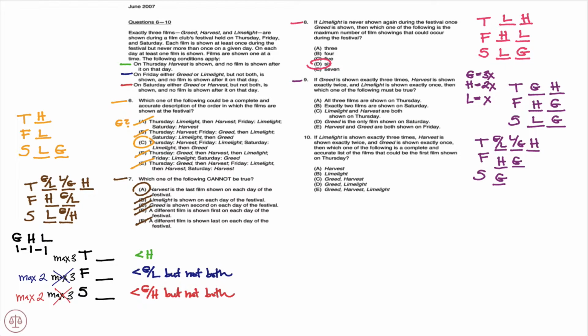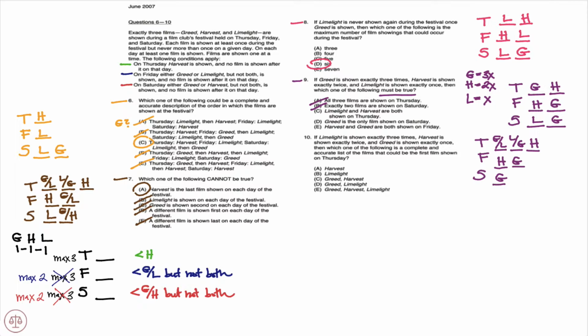So now we're looking for, again, what must be true. A, all 3 films are shown on Thursday, and while that's definitely possible, you notice it doesn't have to be true, because in our first scenario, we only had 2 films on Thursday, so A is eliminated. Again, a must be true question means that one counterexample would disprove it as a possibility. Moving to B, exactly 2 films are shown on Saturday. And again, you notice in our second option here, we only had 1 film, Greed, on Saturday. So B does not have to be true, and B would be eliminated.